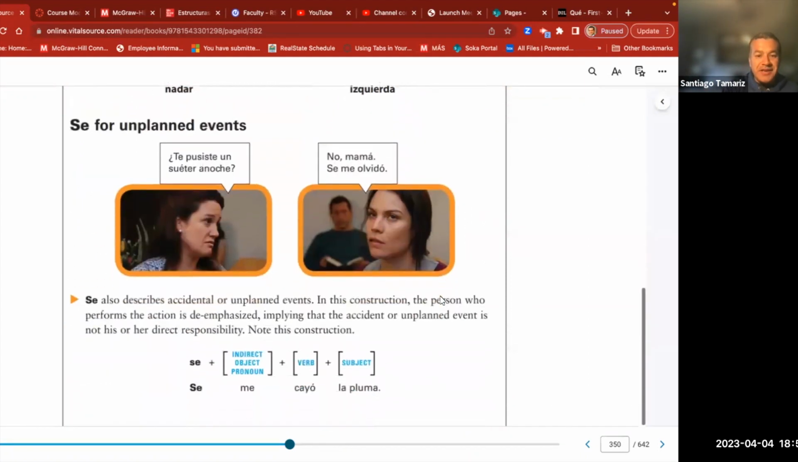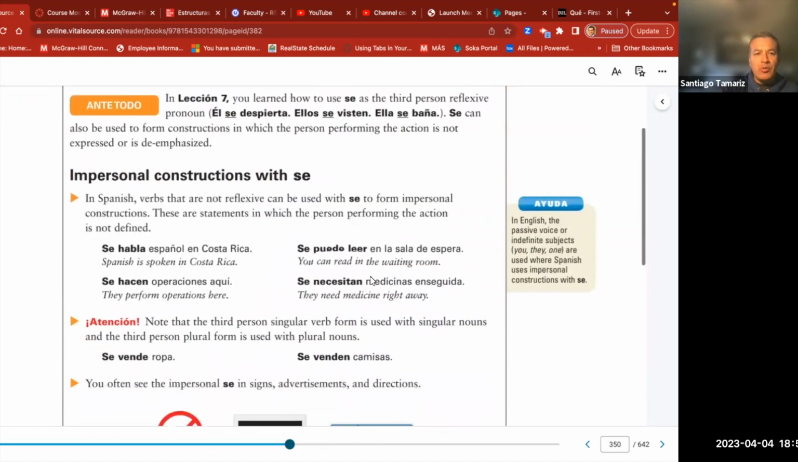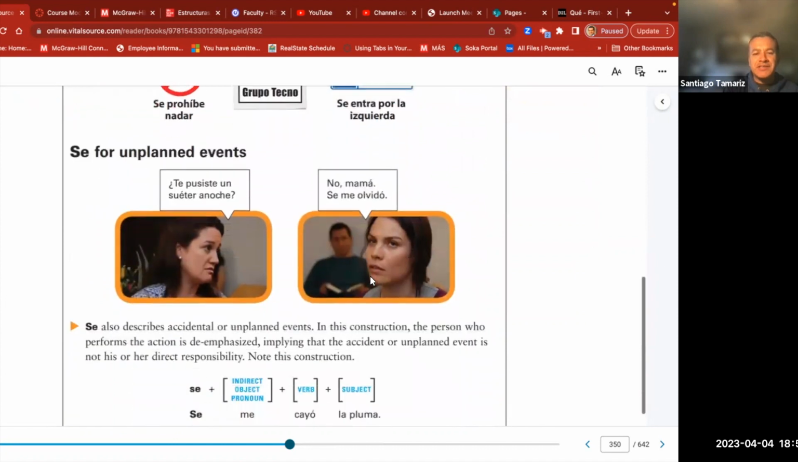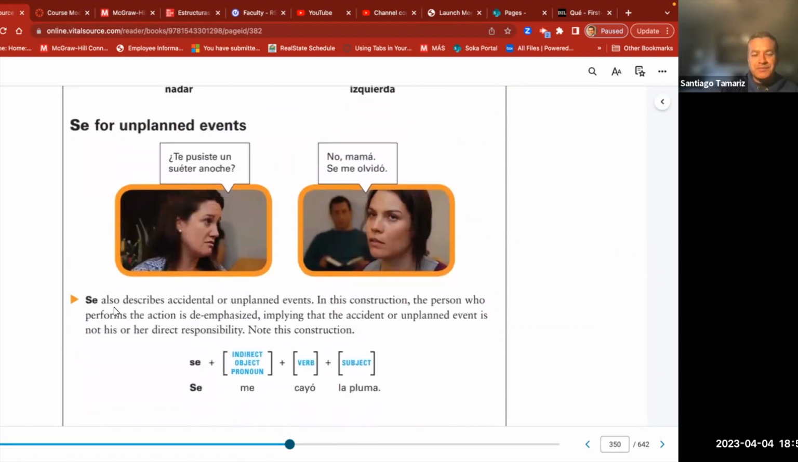Okay, now we have se. So far we use the impersonal se. We know how to use the impersonal construction with se. Now we're going to use the se for unplanned events. Yeah, I call this also the accidental se, but this textbook calls it the unplanned events. For example, we're going to use se. Let me explain this formula here. To me, it's easier to use this chart. We're going to use se at the beginning for sure. Then, whoever had the accident or to whom this unplanned event happened, you're going to use as indirect object pronoun.